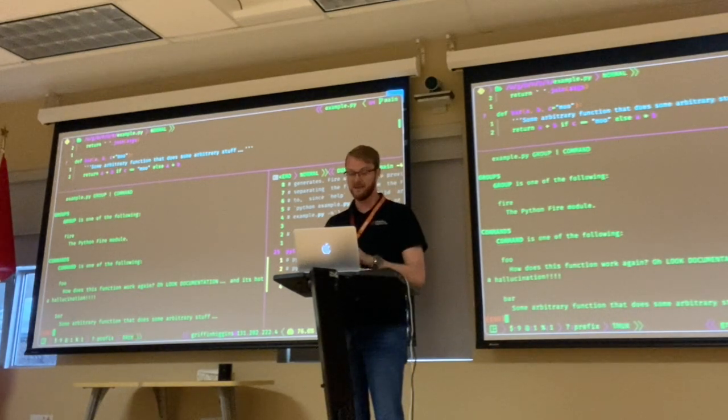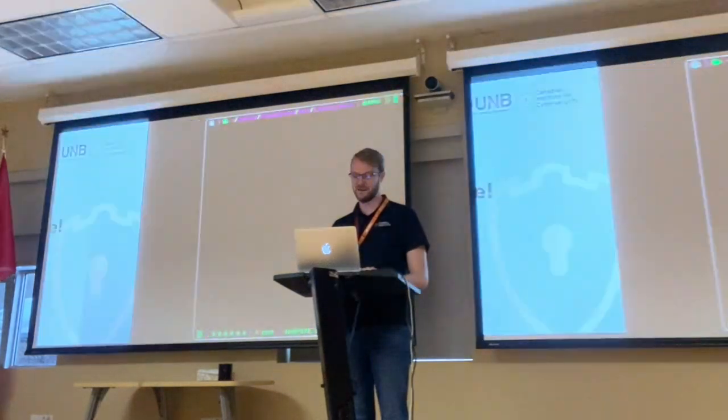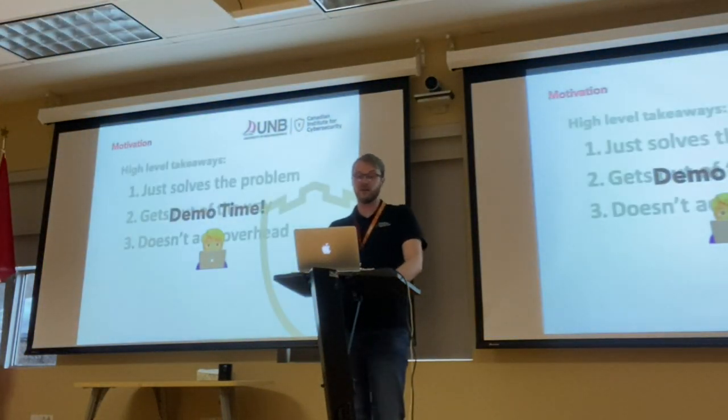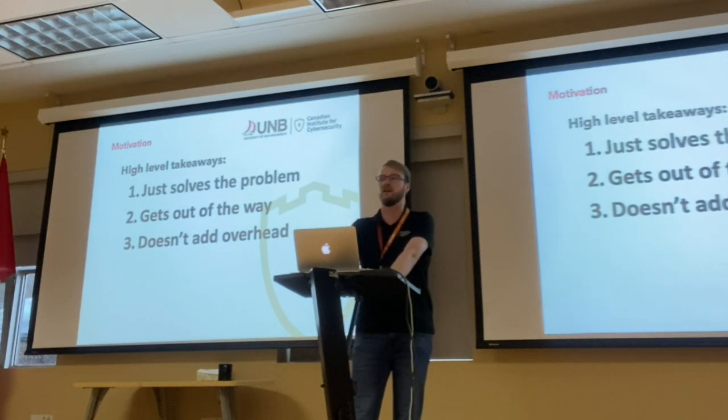So if we keep moving, that's the end of the demonstrations, and we can go back to our slides. In the last 2 minutes, what are the very high level takeaways from this flag parsing library? One is that it just solves the problem. At no point did I have to sit down and write out a bunch of flags. 2, it gets out of the way. It's not messy. I think it was about 3 lines of code total to have this fire library import and do a bunch of stuff. And 3, it just doesn't add a lot of overhead.